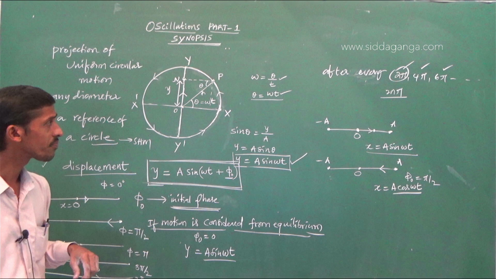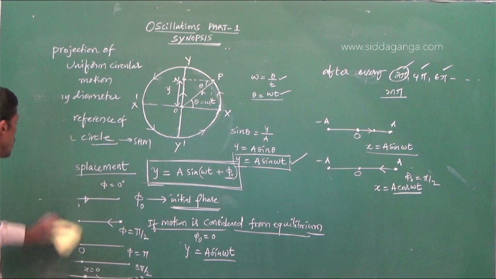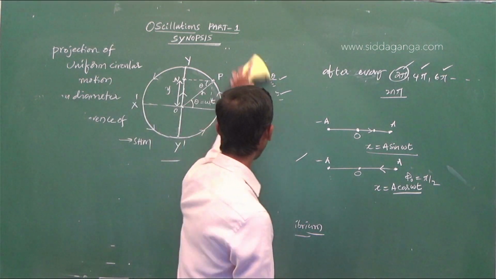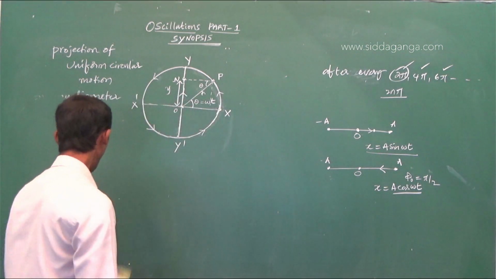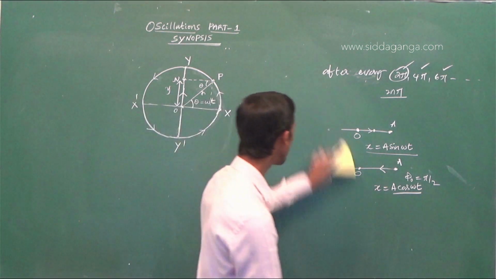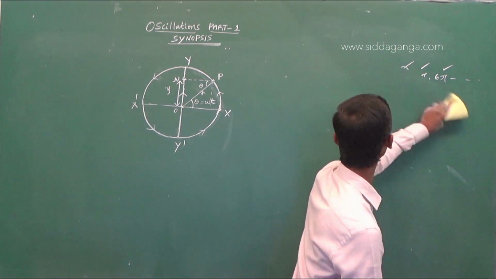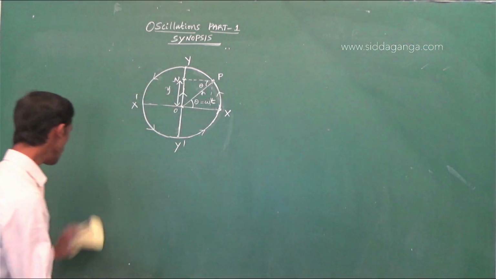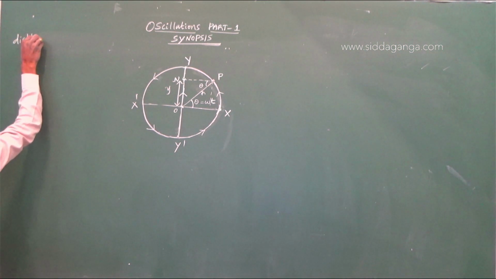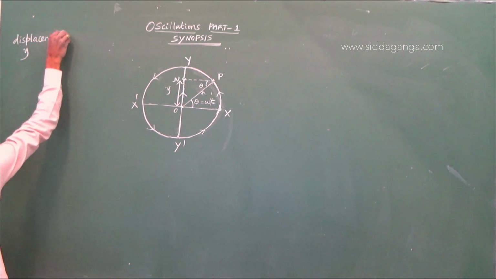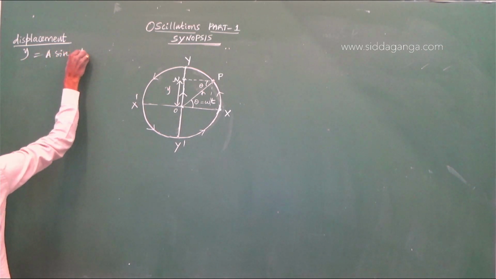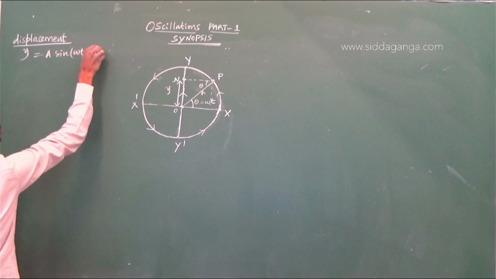So in simple harmonic motion, first the equation for the displacement. What is the equation for the displacement? In general, y is equal to the displacement of the particle in simple harmonic motion: y is equal to a sin of omega t plus or minus phi.